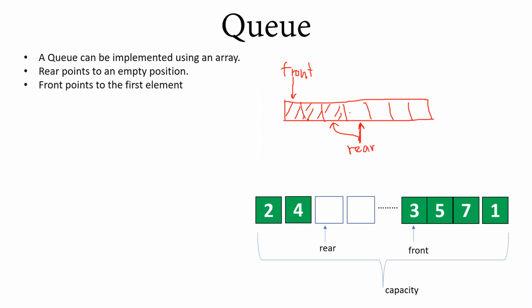Before going to the implementation, let me first explain how it works. I mentioned in queue, insertion happens at the end, from the back end. There's one more variable which you need to remember, which is capacity. So we have to define a capacity.